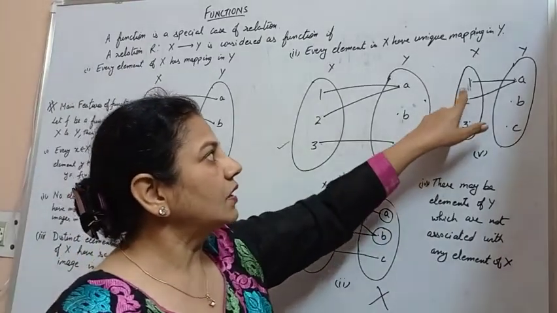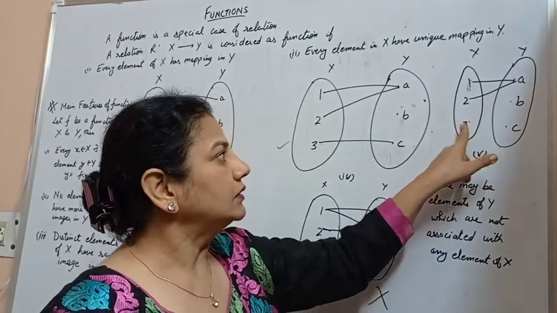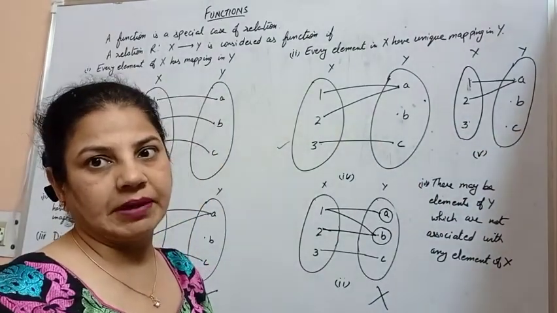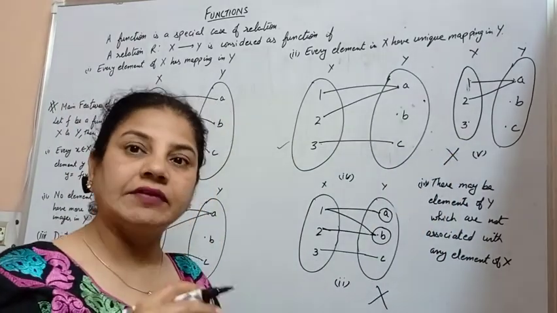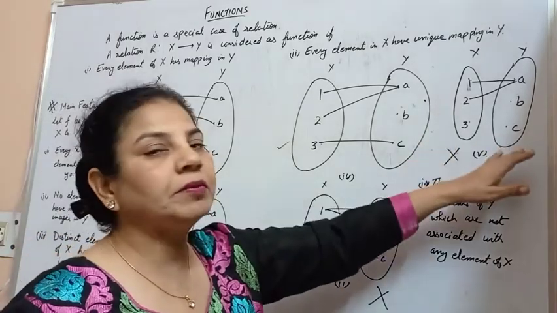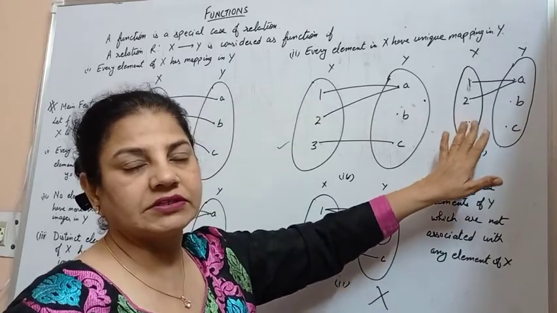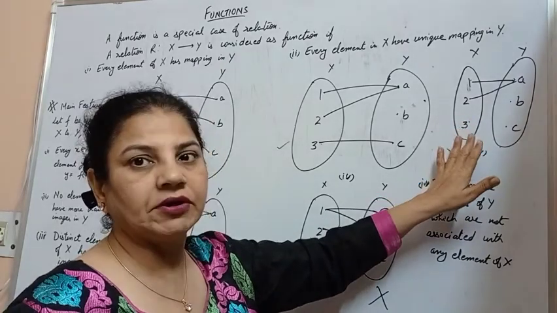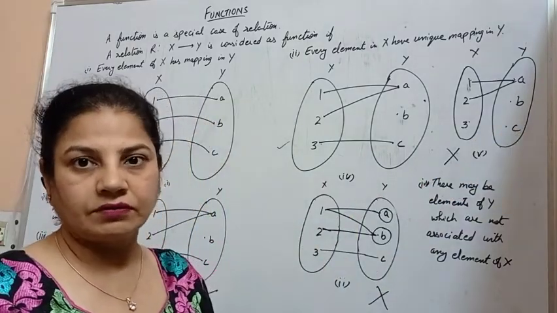Again, we can say that 1 is mapped with A, 2 is mapped with A, and 3 is all alone. 3 does not have any mapping. So this is not a function because every element of x must have an image in y. So 3 should be mapped with an element of y. Since 3 is all alone, it is not mapped with any element in y. Therefore, it is not a function.